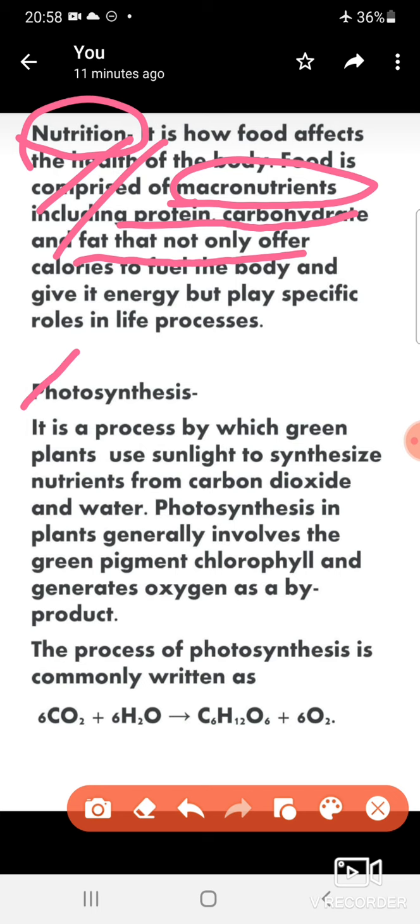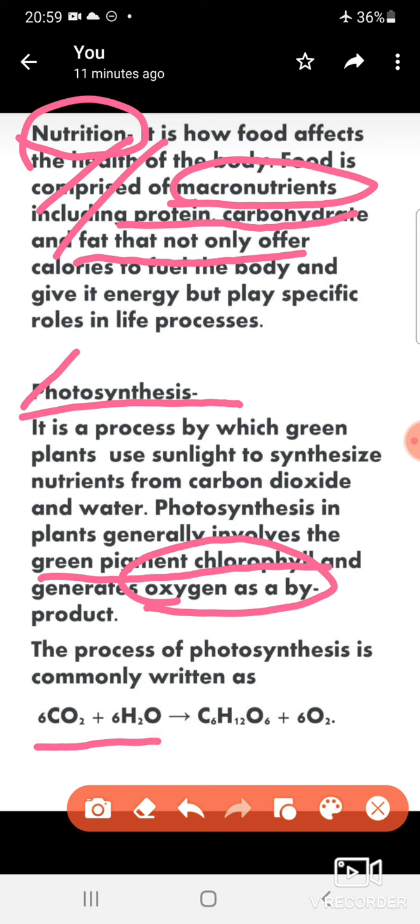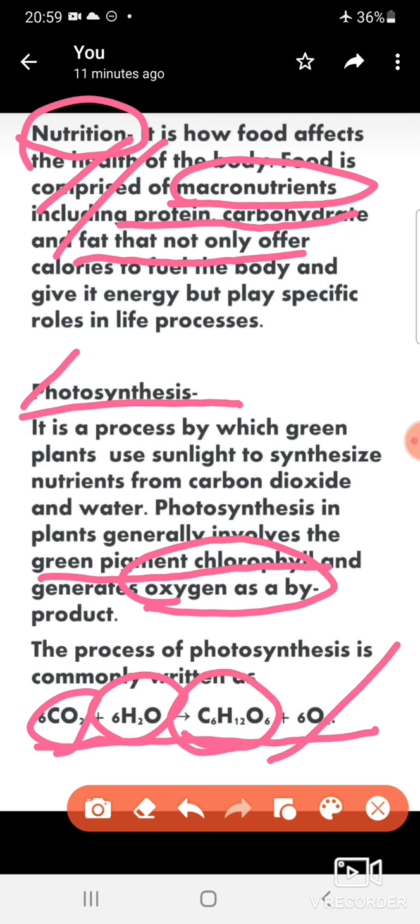They are capable of making their own food due to the presence of green pigment termed as chlorophyll, and it generates oxygen as a byproduct. The process of photosynthesis is commonly written as, now you can see the equation of the photosynthesis. Plants have CO2, H2O, they produce glucose, and oxygen they release.